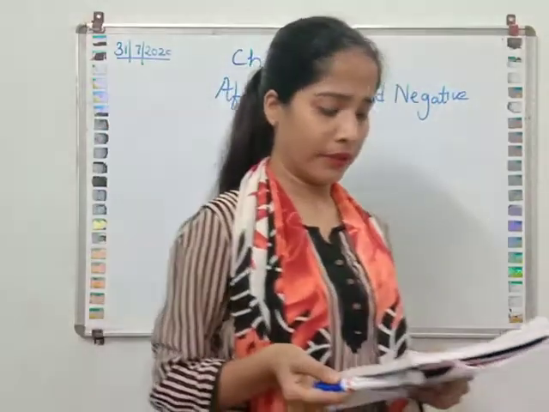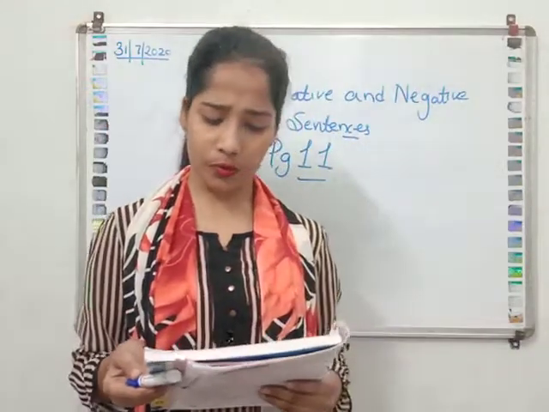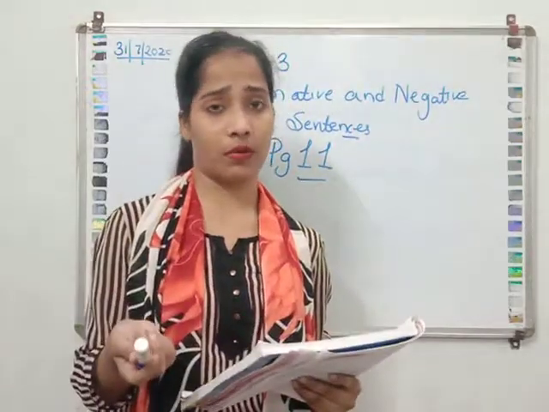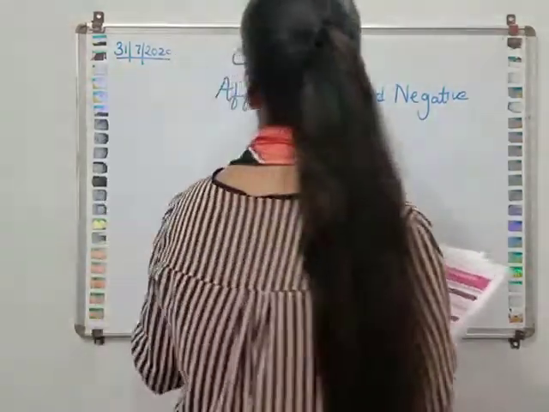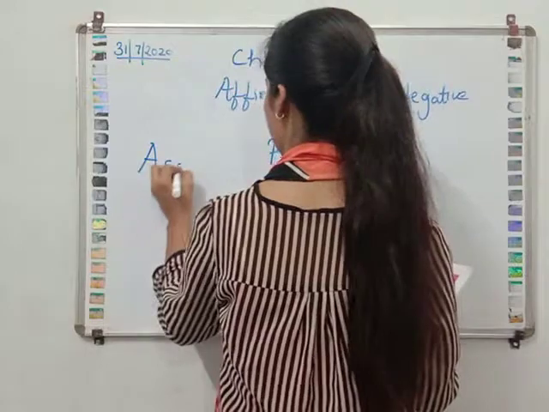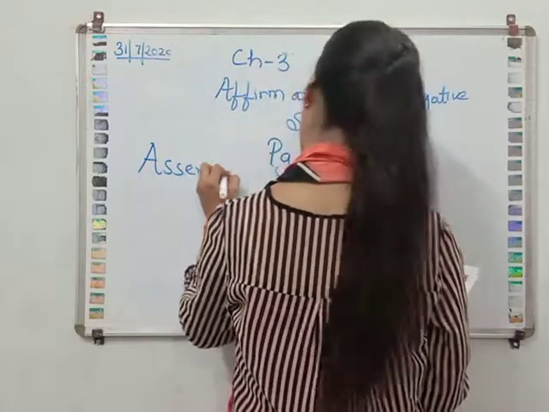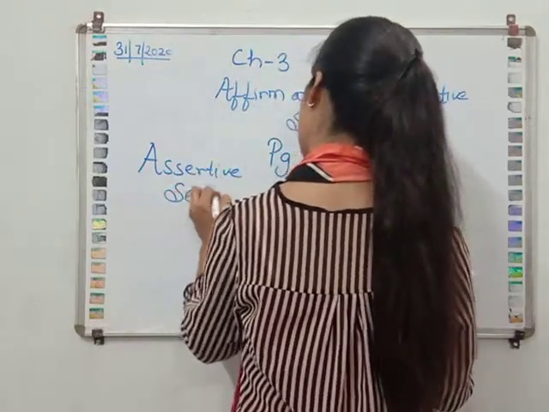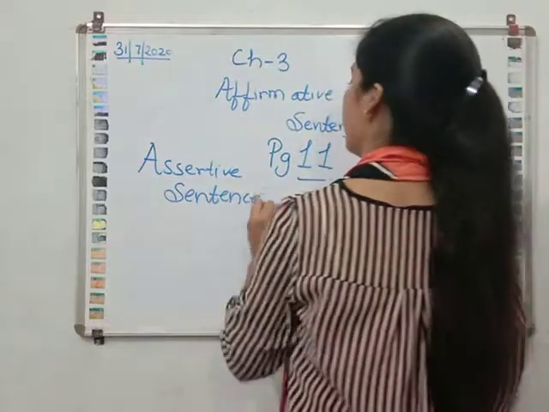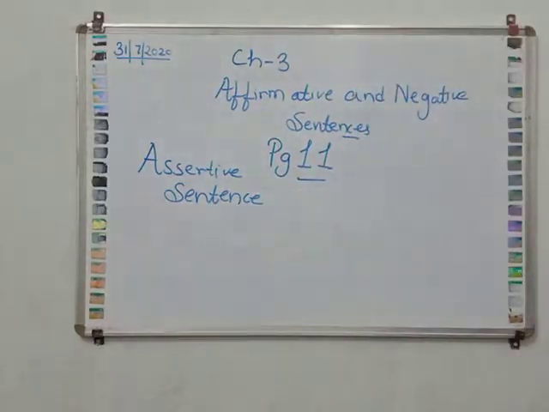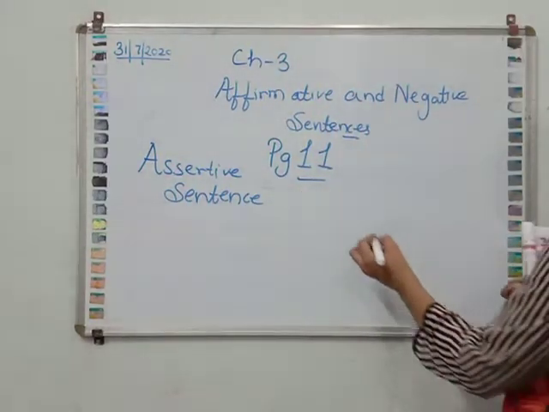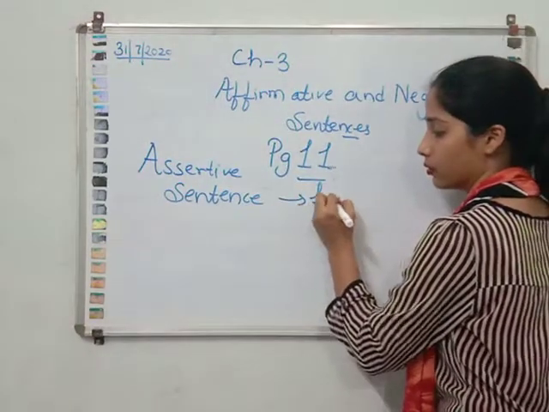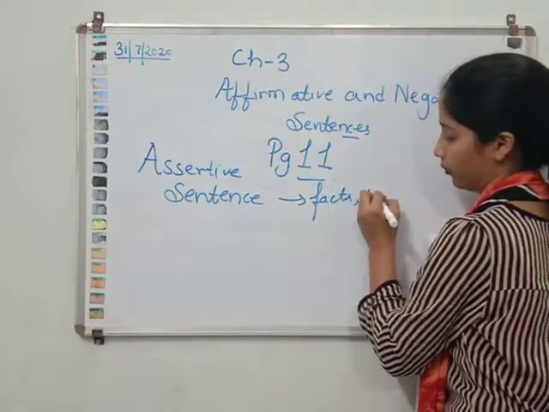An assertive sentence states a fact or truth. It can be negative or affirmative. When we are talking about assertive sentences, they tell about facts or truth.